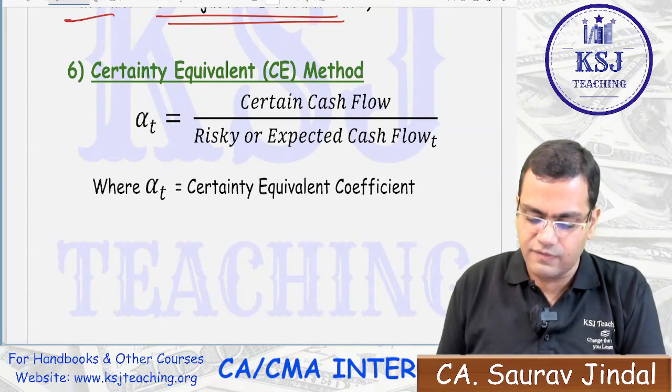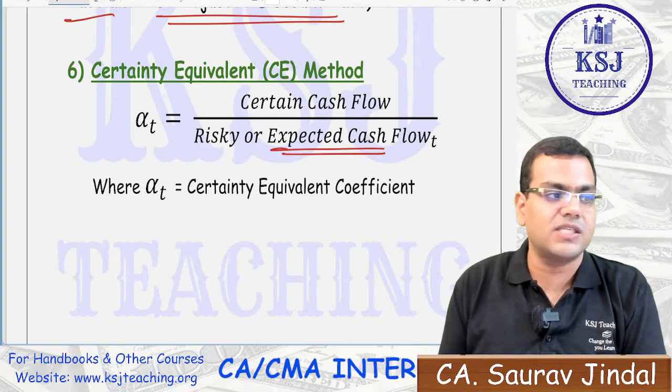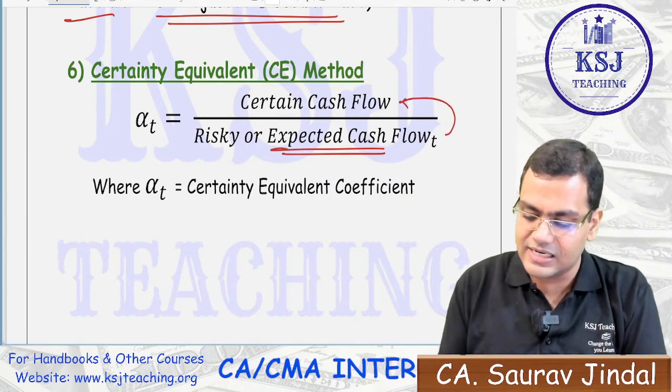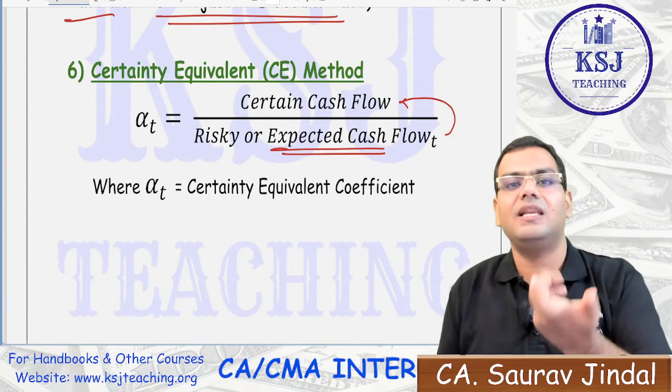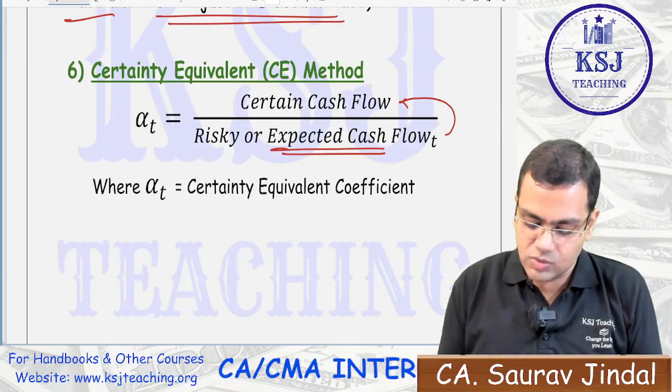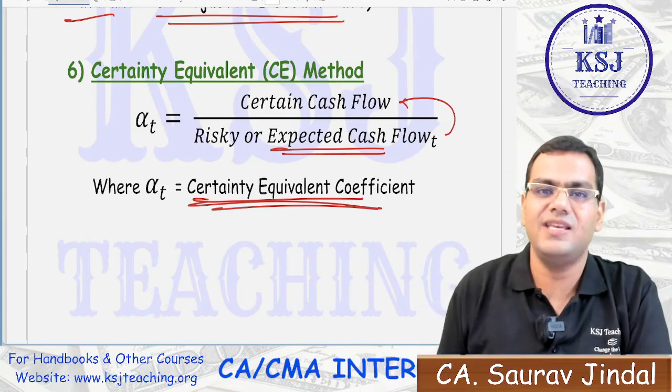Then certainty equivalent method: what is your expected cash flow, and out of that expected cash flow, what is the amount that you are expecting that you will certainly get, right? That is known as certainty equivalent coefficient. Just go through the questions, very easy chapter.